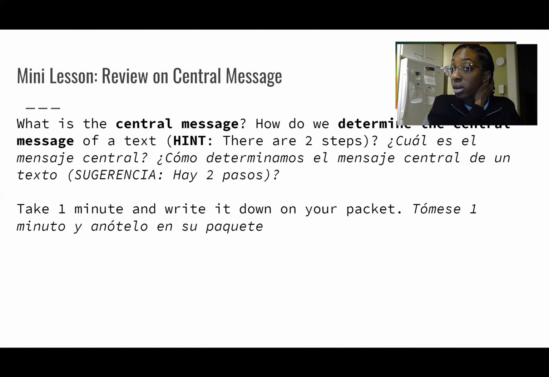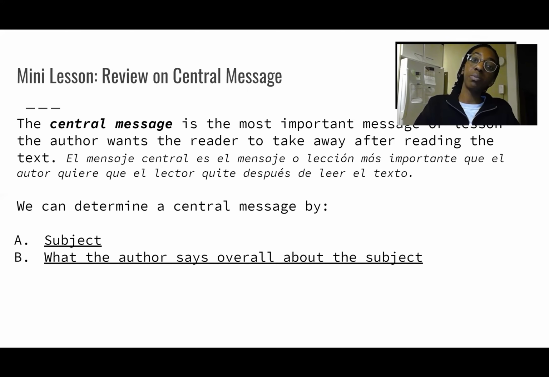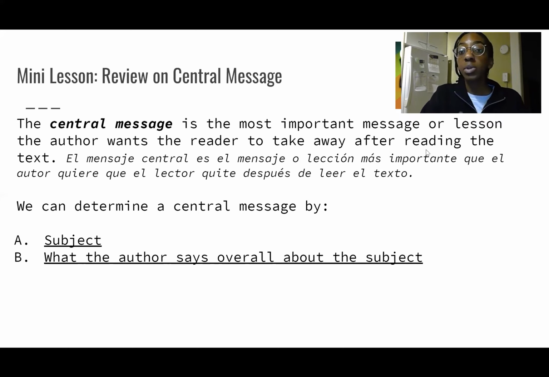Fantastic. Welcome back. You should have taken a minute to answer the questions of what is the central message and how do we determine the central message. The central message is the most important message or lesson the author wants the reader to take away after reading a text. Okay? So most important message or lesson that the author wants the reader, which is you or myself, to take away from what they've read. How do we do that? The 2 steps are, number 1, finding the subject, and secondly, what is the author saying overall about that subject?